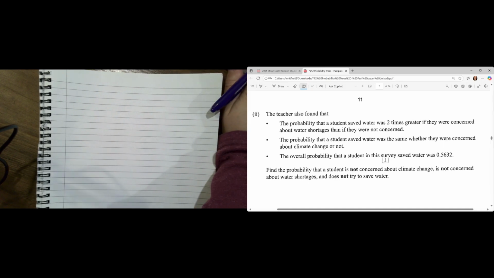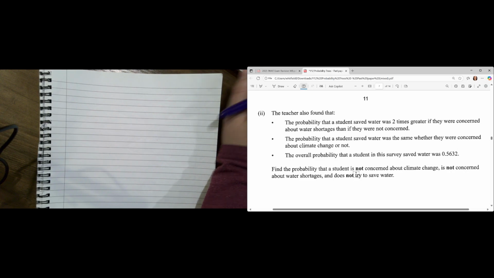The probability that a student saved water was the same, whether they were concerned about climate change or not. And the overall probability that a student in the survey saved water was 0.5632. Find the probability that a student is not concerned about climate change, is not concerned about water shortages, and does not try to save water.